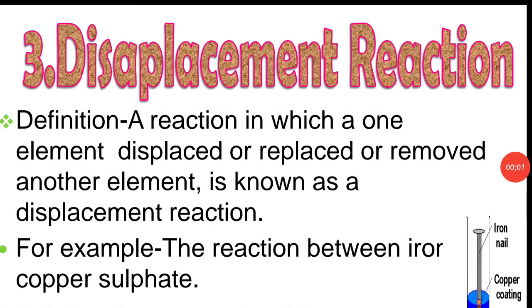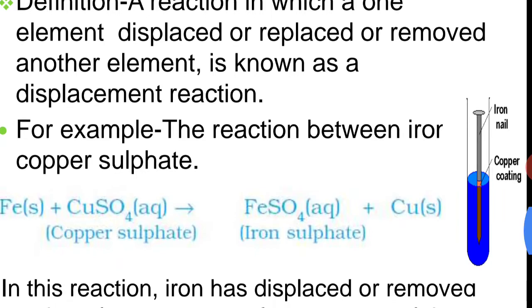Hello students, the next topic is displacement reaction. It is defined as a reaction in which one element displaces or replaces another element from the compound. For example, the reaction between iron and copper sulfate.